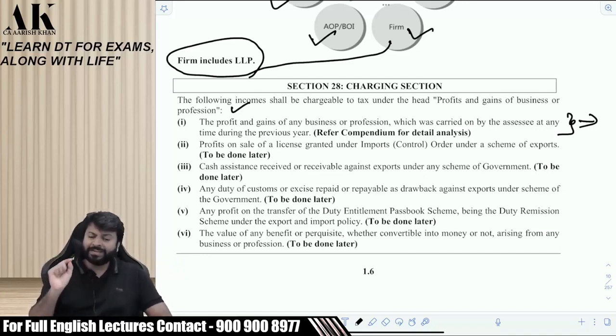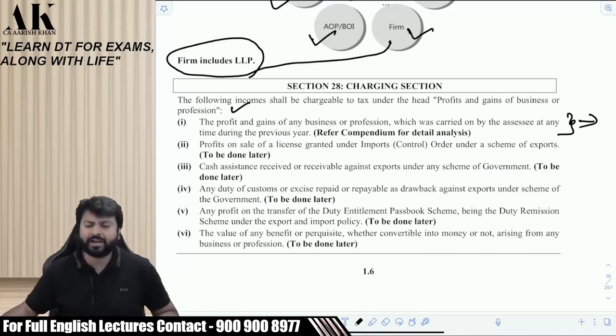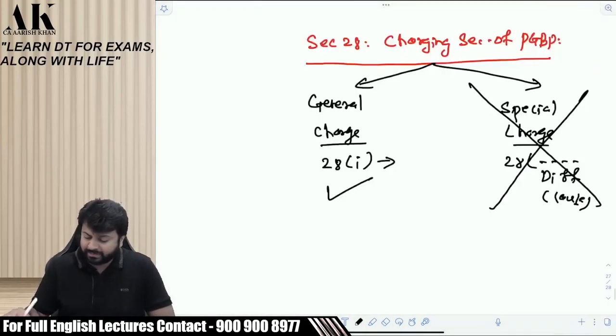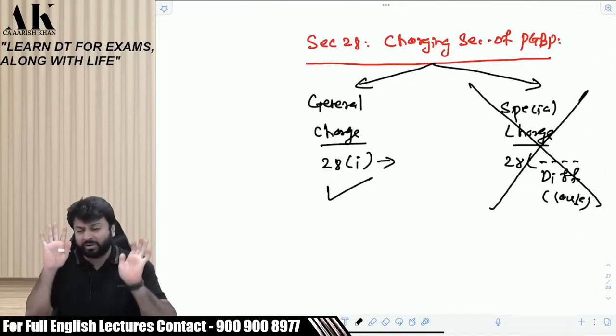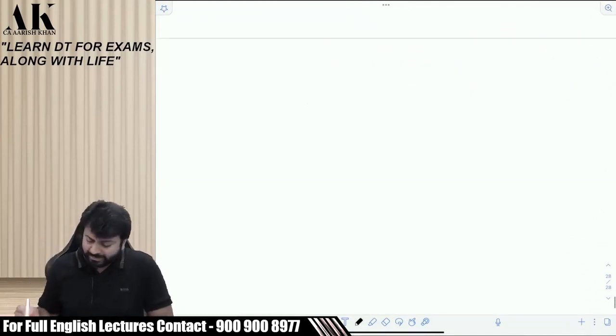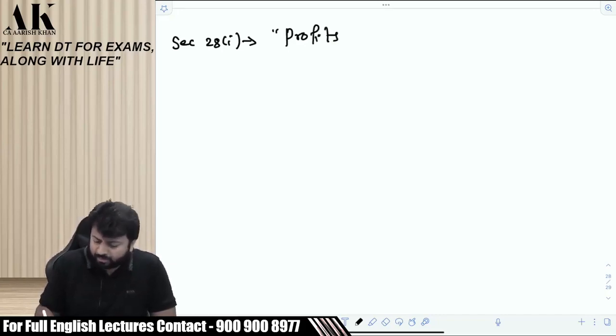Profits and gains of any business or profession which was carried on by the assessee at any time during the previous year. That's it. You fulfill this 1.5 line, your income will be classified under the head PGBP. But it's not that easy to classify this. It's not that easy to interpret this. You might be finding that it's just 1.5 line, but there are a lot of things inside this. So I'm just writing section 28.1 on my board.